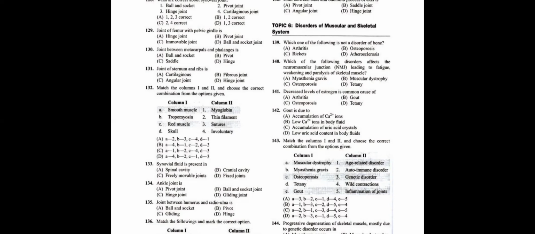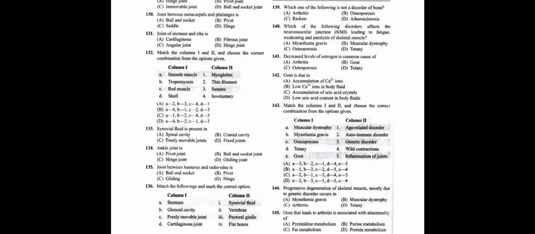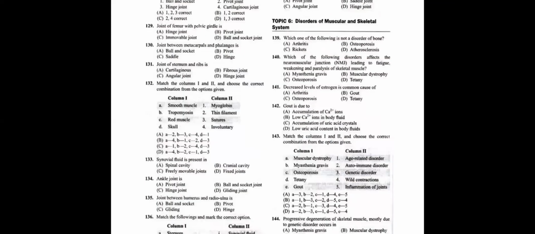Question number 142. 142 reads, gout is due to accumulation of uric acid crystals. Question number 142, answer is C. Now, question number 143. Column 1 and column 2 we need to match here, students.